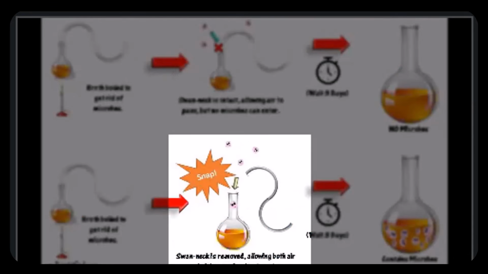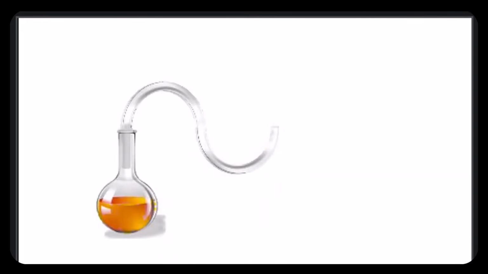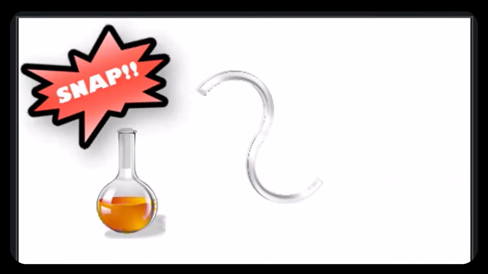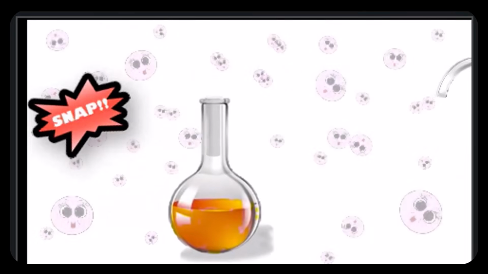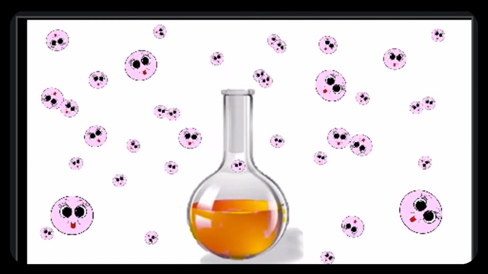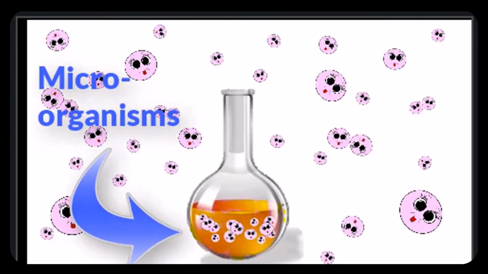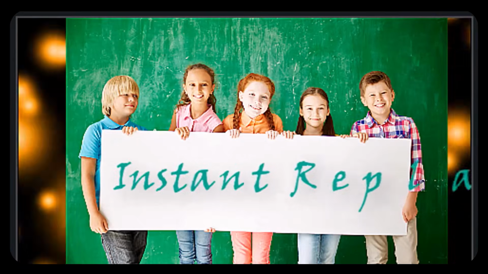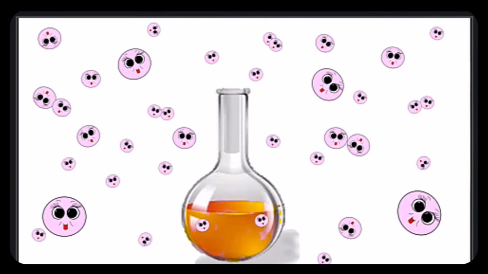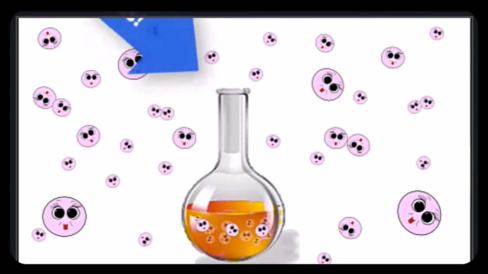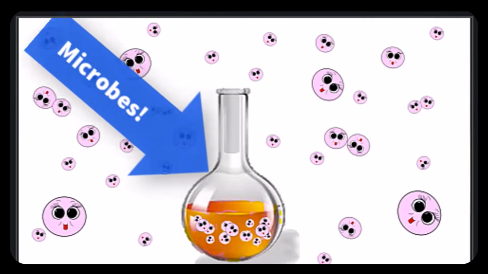So then they repeated the experiment. But this time they broke off the swan-neck portion of the flask. These organisms that you couldn't see, that were just hypothesized to be in the air, now did have access to the broth. And when they waited 3 days for incubation, lo and behold, there was growth in the broth. So the microorganisms did grow, and the microorganisms were found at the end of the incubation.